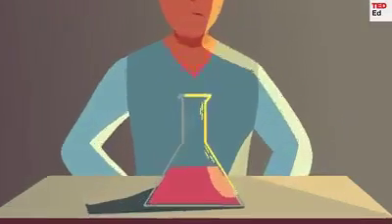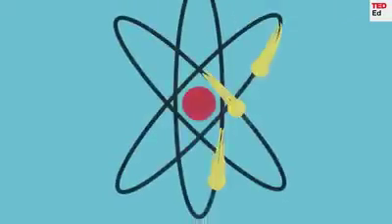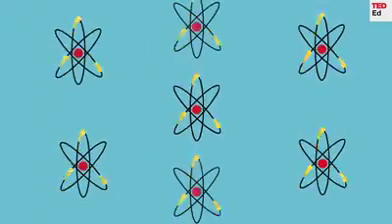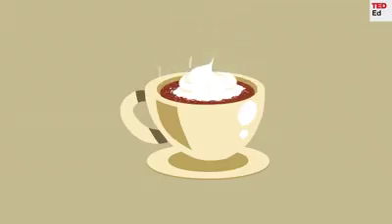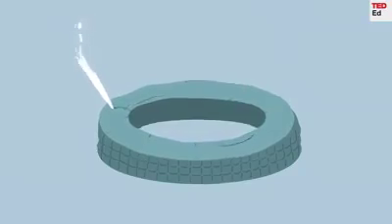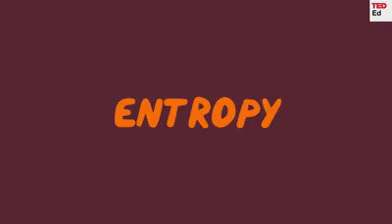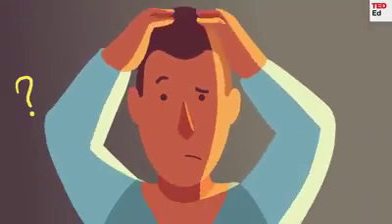There's a concept that's crucial to chemistry and physics. It helps explain why physical processes go one way and not the other, why ice melts, why cream spreads in coffee, why air leaks out of a punctured tire. It's entropy, and it's notoriously difficult to wrap our heads around.